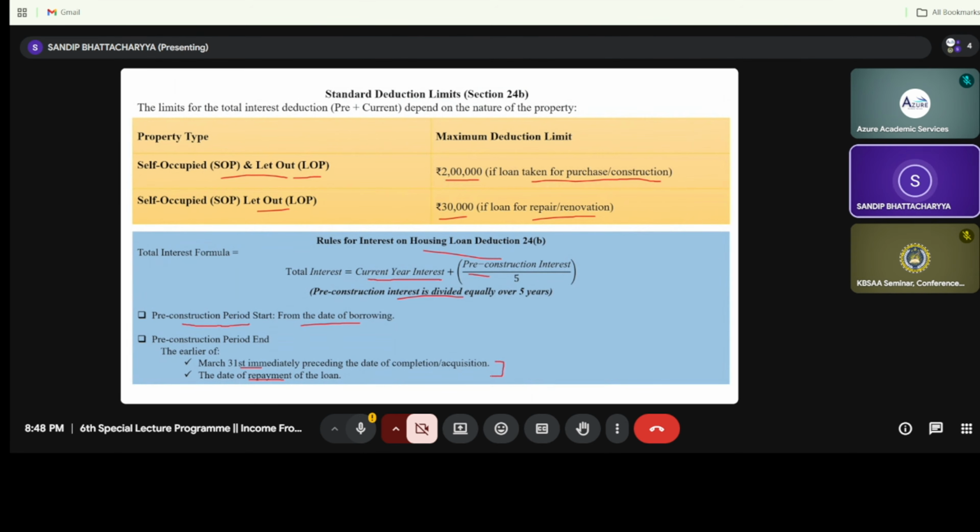Suppose my date of repayment of the loan is 15th of October.